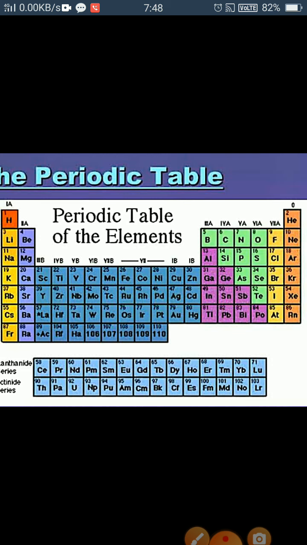The first period contains only two elements, hydrogen and helium. The second contains 8 elements which start from lithium and end at neon. The third period also contains 8 elements. So in this way the periods contain different numbers of elements according to the filling of electrons in the shells. As the K shell contains 2 electrons, the first period contains 2 elements. The L shell can fill a maximum of 8 electrons, so it contains 8 elements.